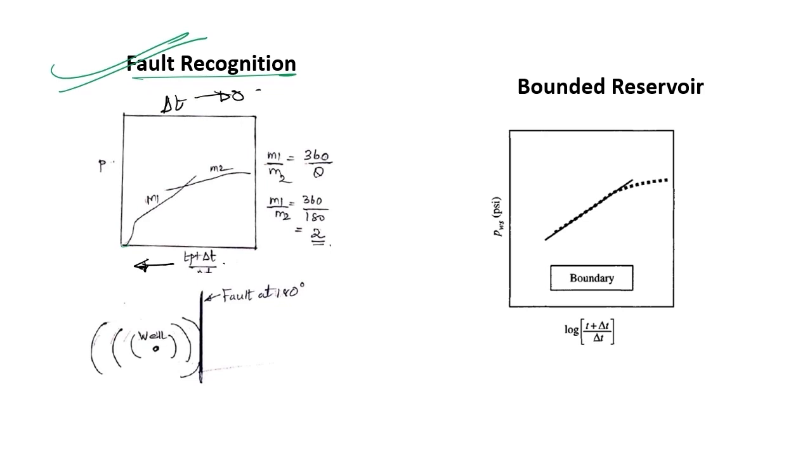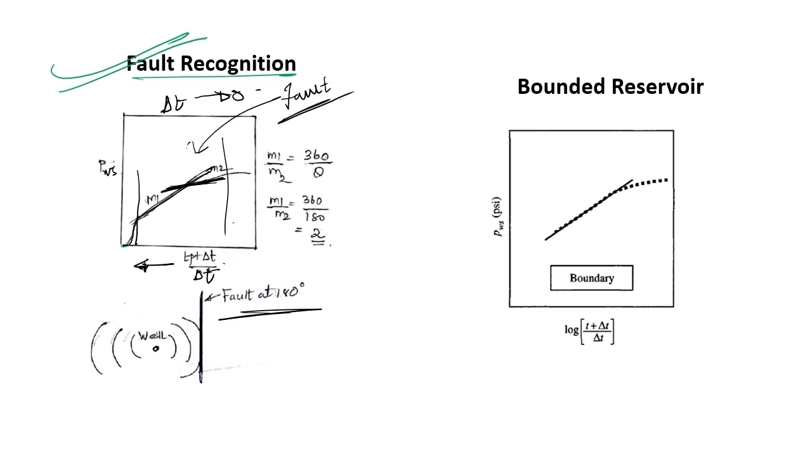Now again this is the shut-in time versus the log of Horner time. You can see that I am getting this kind of a trend at the reservoir condition itself, initially the early time region, and then I am getting a break in the slope, a change in the slope. If I get a change in the slope, I can say that there is some sort of a fault nearby, and we can also identify at what angle the fault is.